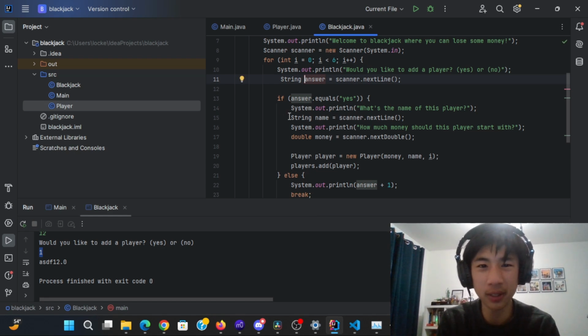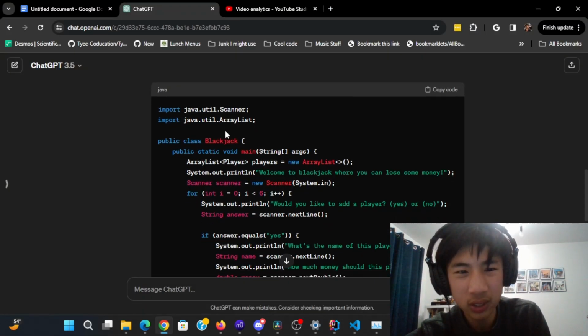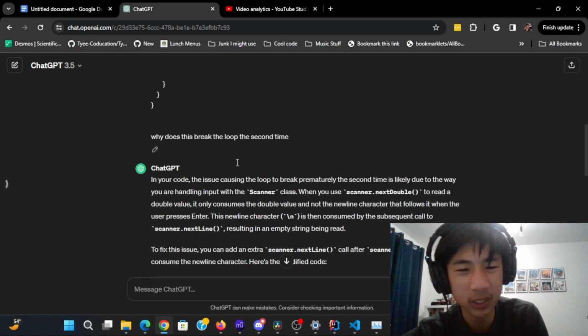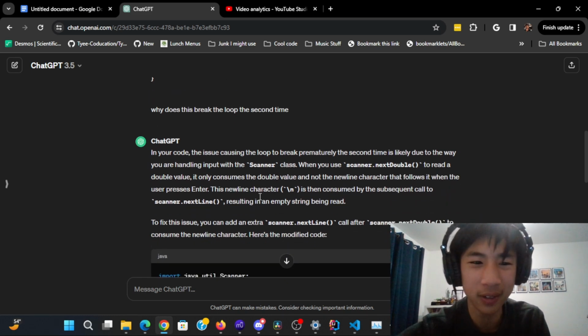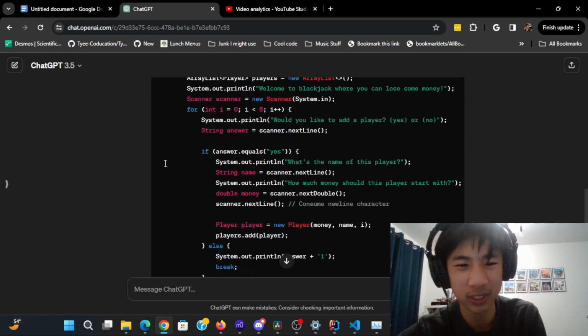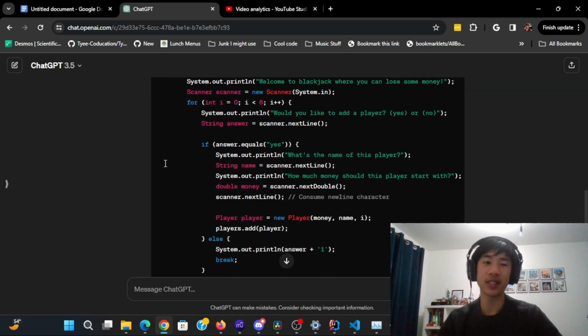But then I remembered this was all about using ChatGPT. So that's exactly what I did. I asked, why does this not work? Why does this break the loop the second time? And it was actually able to figure it out. That was some weird scanner thing. And it had me call scanner on the next line after scanner on next double. Which is something I definitely did not learn the first time when learning about scanners.